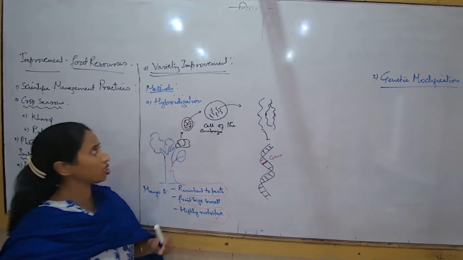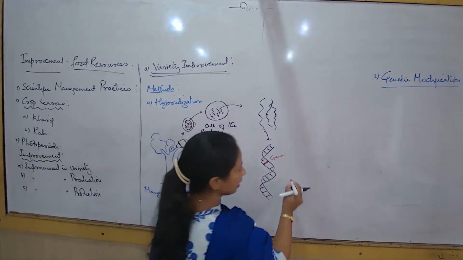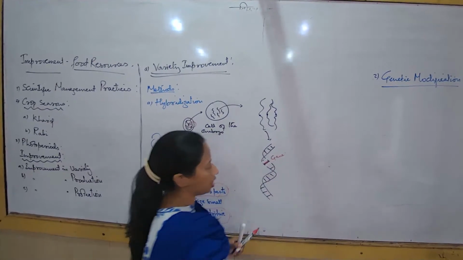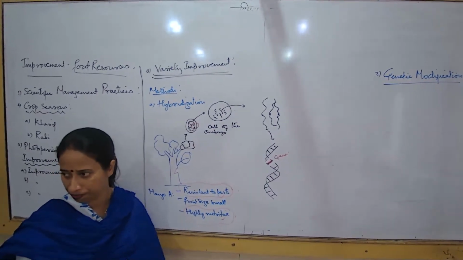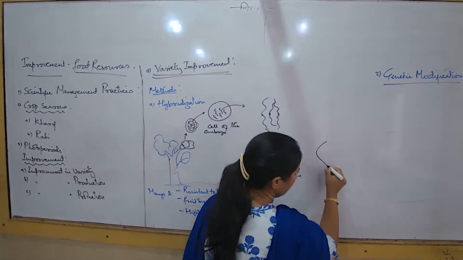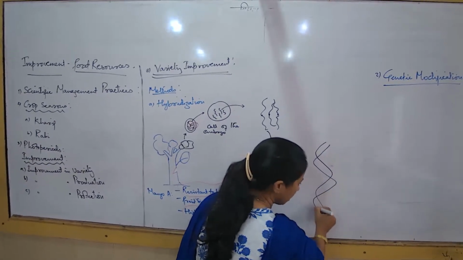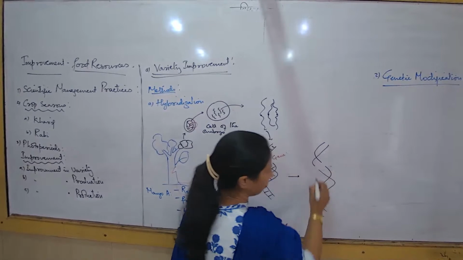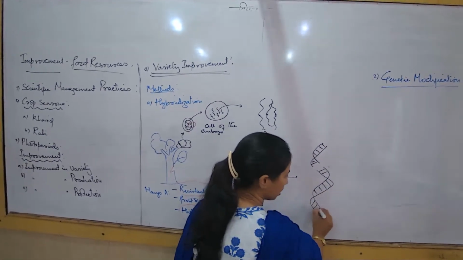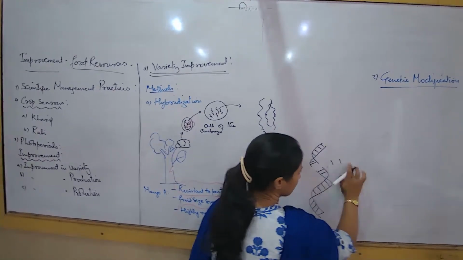So now, if it is a concept of genetic modification, then now what? In this DNA, this particular gene has to be removed out. So if this gene is removed out, now next what? The DNA will actually have a structure something like this, where the gene is now removed out. So there is a vacant space here because we have already removed out the gene. So where is the gene now? The gene is now replaced.